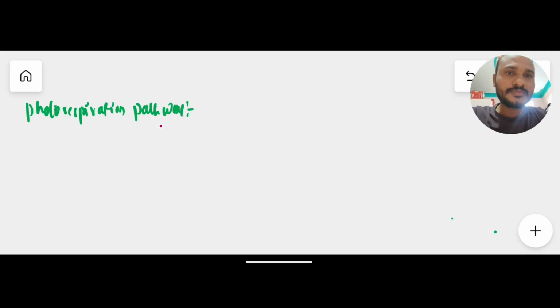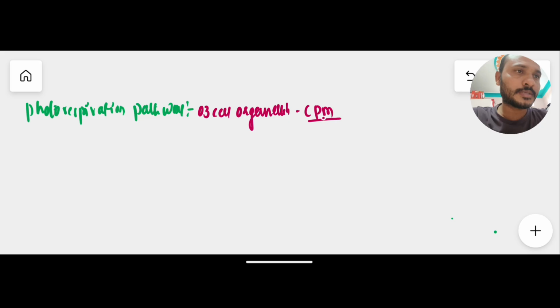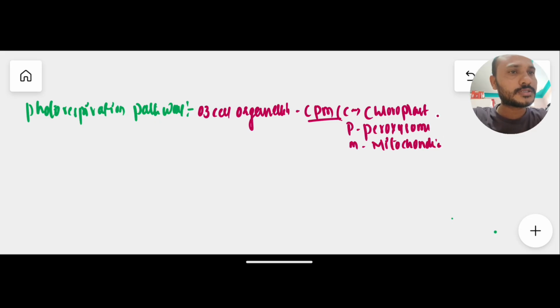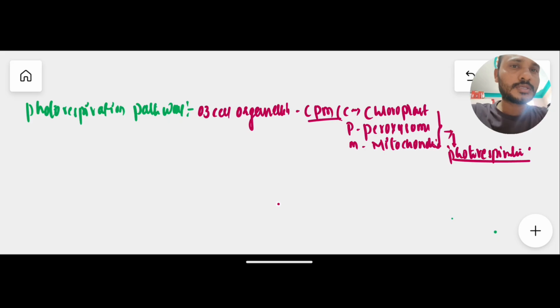Generally, in the photorespiration pathway there are three cell organelles involved. Very important: three cell organelles are coordinately involved. Those three cell organelles we can remember like CPM. C represents chloroplast, P means peroxisome, and M means mitochondria. So these three cell organelles are together involved in the photorespiration process. How these three cell organelles are coordinately involved in this pathway we will discuss in detail.